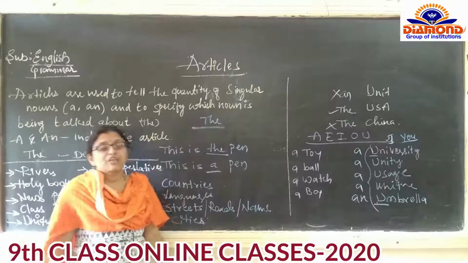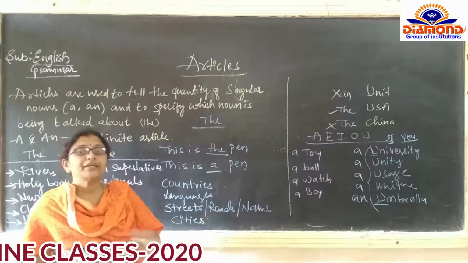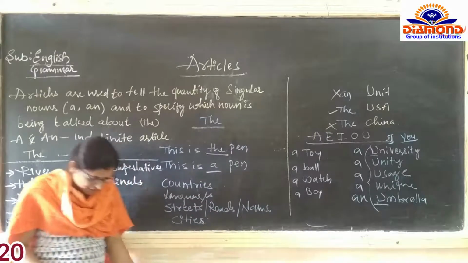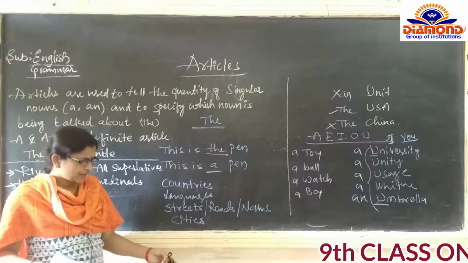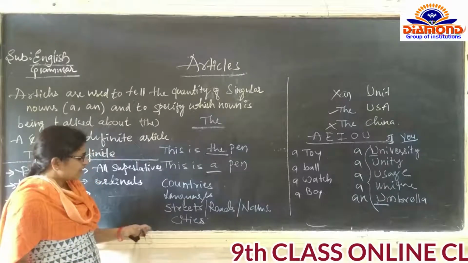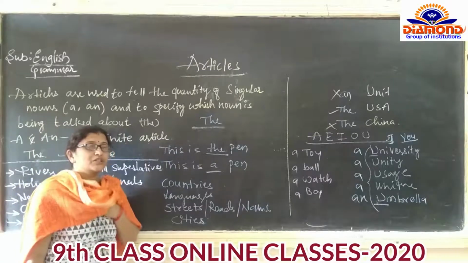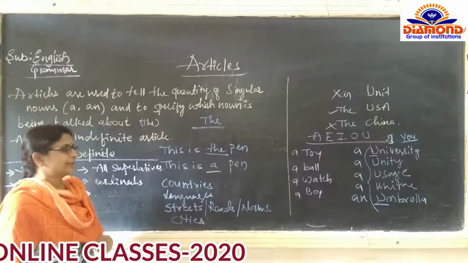Our point is where we should not use "the". हम the कहाँ पे use नहीं करना. In previous classes, 7th, 8th, 9th, it may be any class, we have studied where we have to use "the", but we have not studied where we should not use "the".